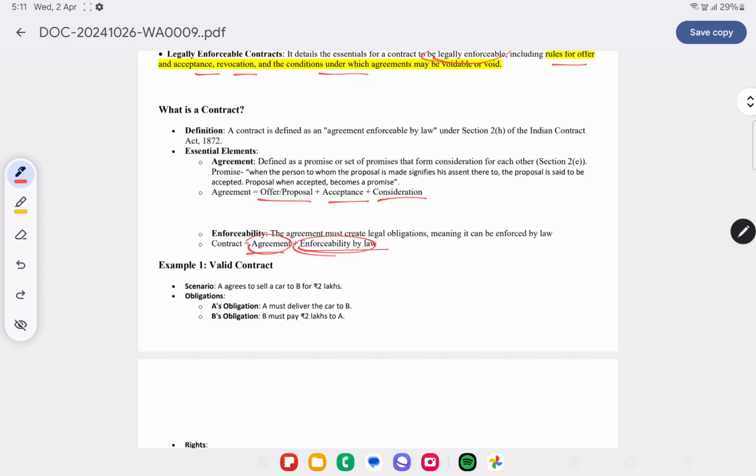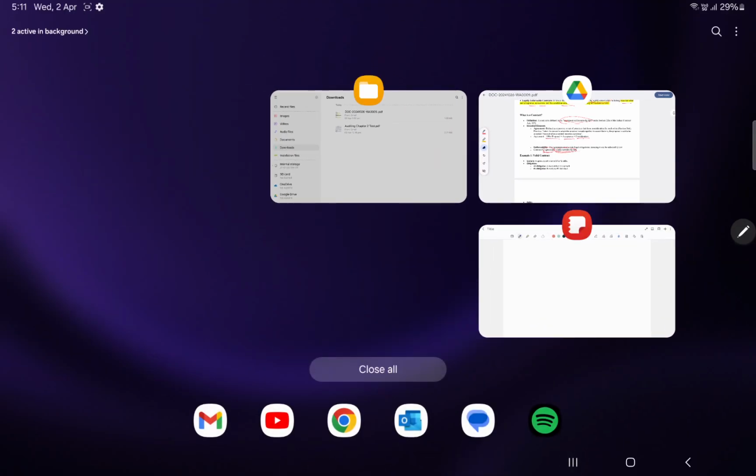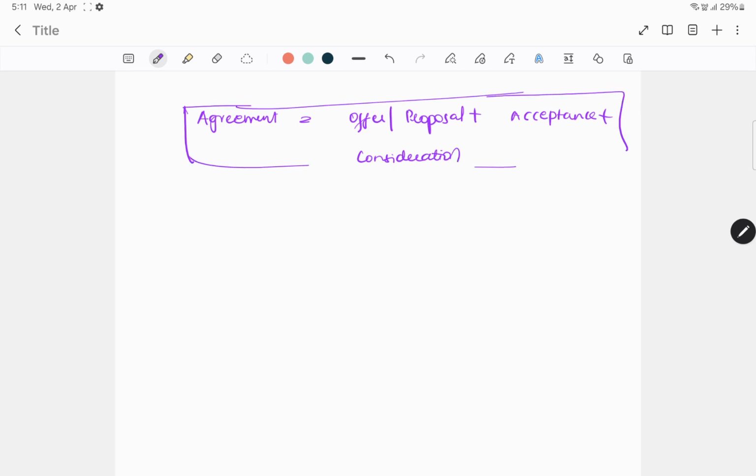So basically, what do you mean by contract? A contract is an agreement enforceable by law. What do you mean by agreement? Agreement is offer or proposal plus acceptance plus consideration. Let's move to the note page. So what do you mean by agreement? Agreement means offer or proposal plus acceptance plus consideration. That's what is called an agreement. What do they mean by this?